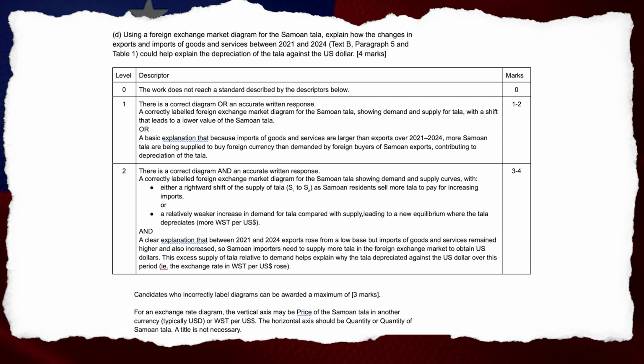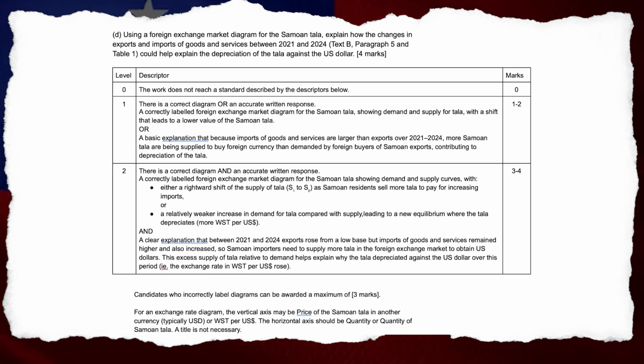Level 2. A correctly labeled foreign exchange market diagram for the Samoan tala showing demand and supply curves with either a rightward shift of the supply of tala, S1 to S2, as Samoan residents sell more tala to pay for increasing imports, or a relatively weaker increase in demand for tala compared with supply, leading to a new equilibrium where the tala depreciates, more WST per US dollar, and a clear explanation that between 2021 and 2024, exports rose from a low base, but imports of goods and services remained higher and also increased, so Samoan importers need to supply more tala in the foreign exchange market to obtain US dollars.